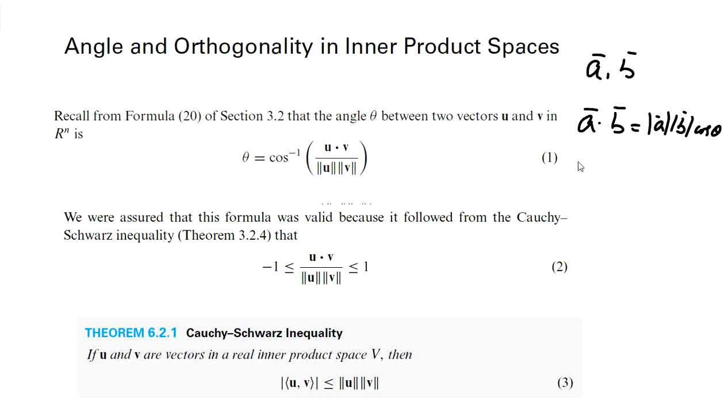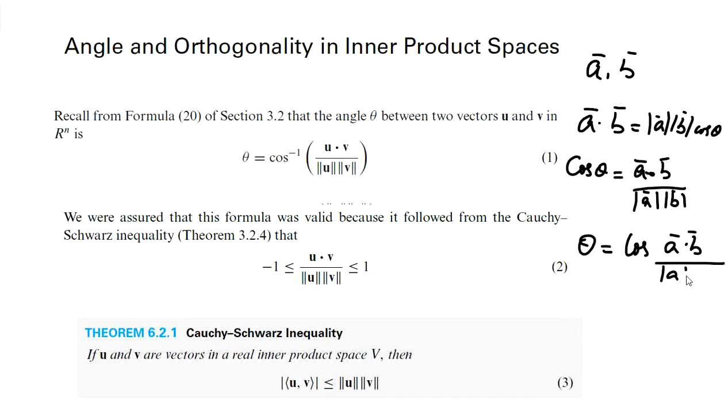So cos theta, where theta is the angle between the two vectors, is given by A dot B divided by modulus of A multiplied with the modulus of B. From this, theta can be obtained as cos inverse of A dot B divided by mod A mod B.